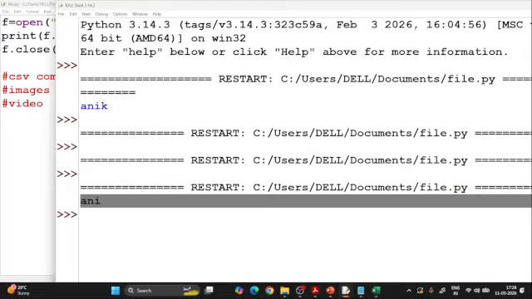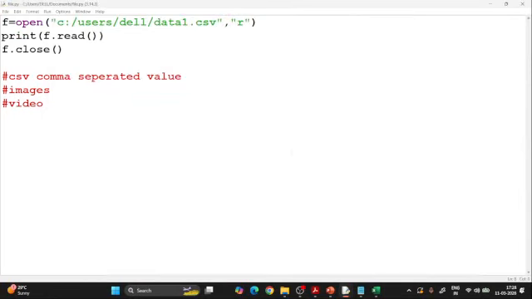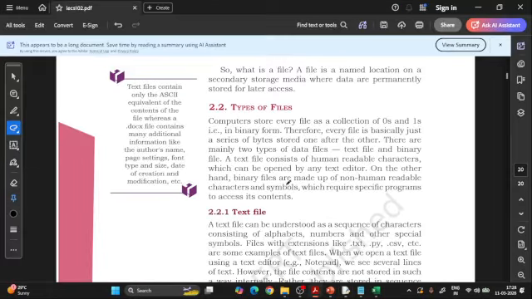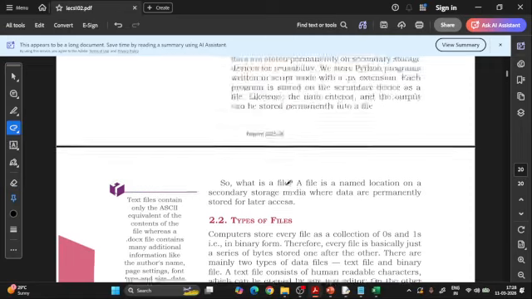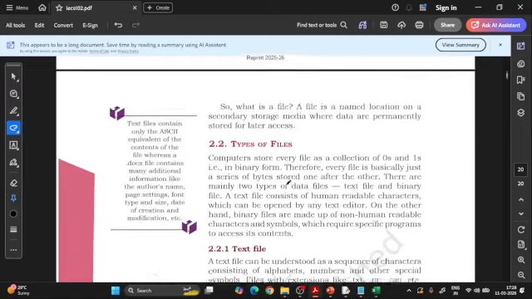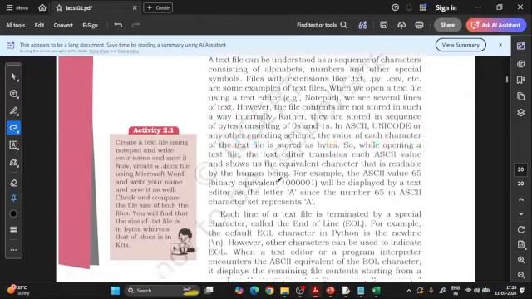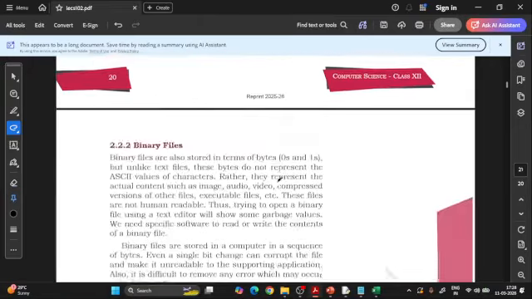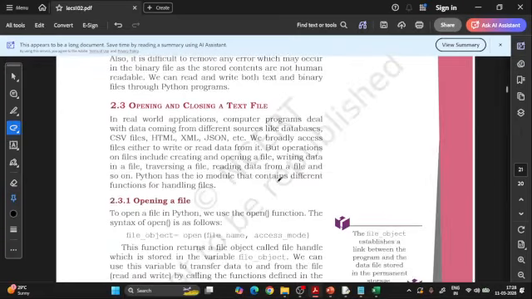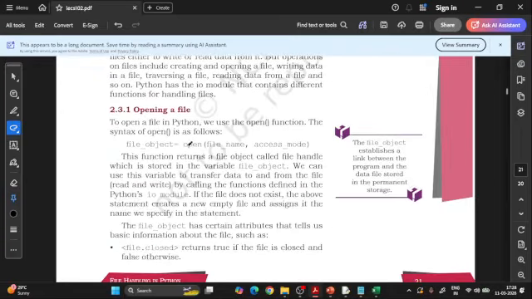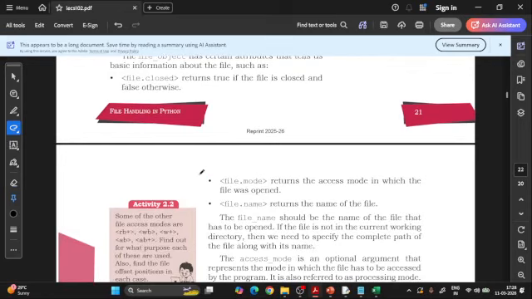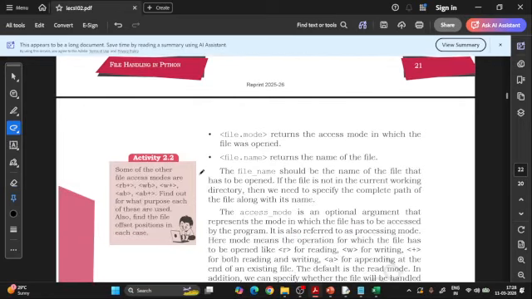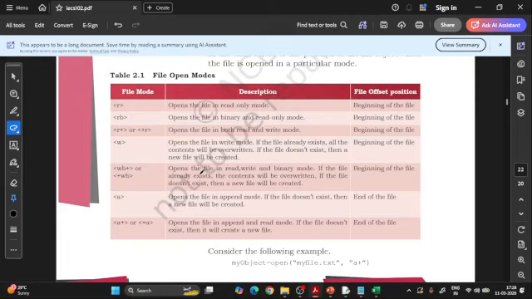It's too magical, right? Now we go to our chapter which is there in your examinations, that is file handling. So now it's very easy for us to go through the types of files. We have already covered text file and binary file. Opening and closing, now it will be very easy for you. Opening of the file we have already done, so we need not waste time on the theory part, because we now know the access modes.